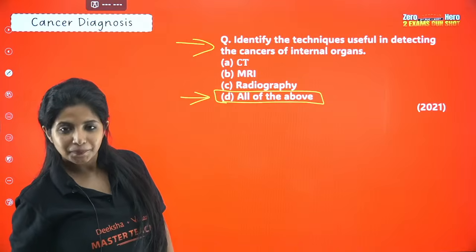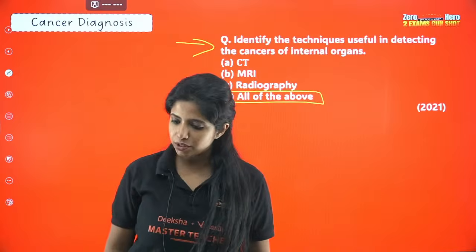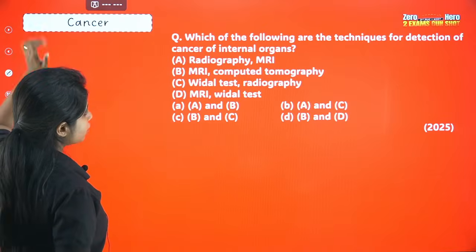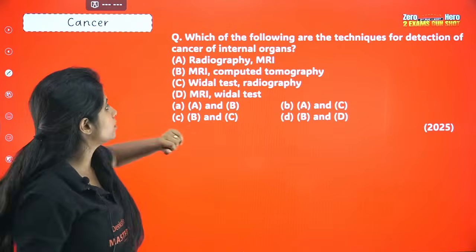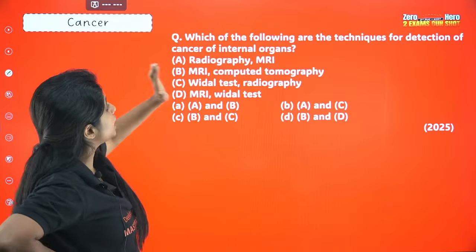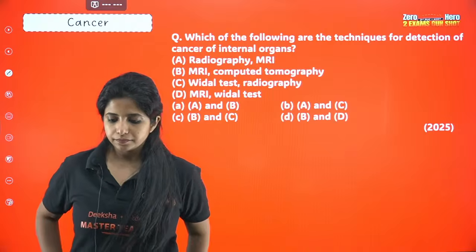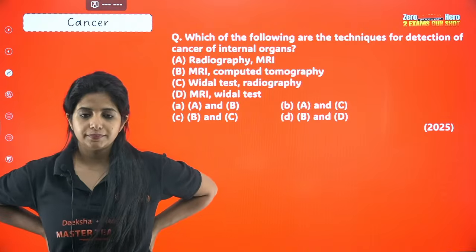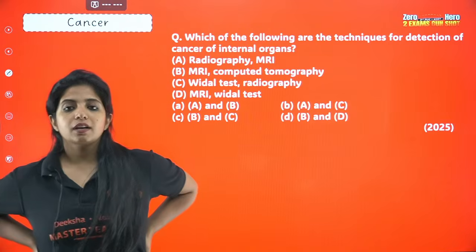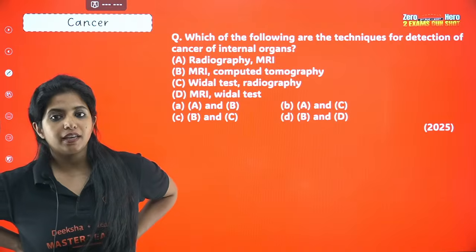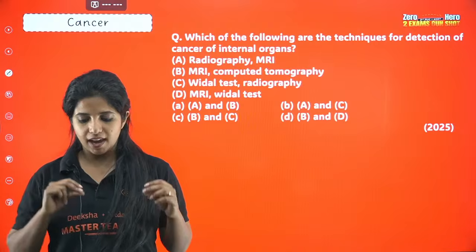This is kind of confusing. Sometimes we mess this up. This is a 2021 question, a very recent question. Yes. Similar questions have come in 2025, the previous year. Can you believe it? Try to solve this question. Which of the following are the techniques for detection of cancer of internal organs? Again, this question came. Try it out. What do you think is the answer for this? Radiography, MRI, computer tomography, Widal test. Come on, champions. You can.